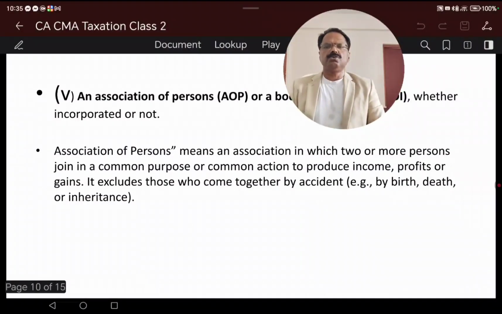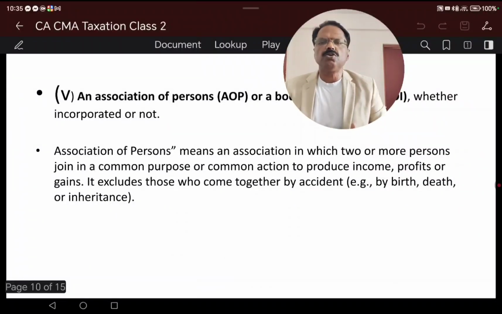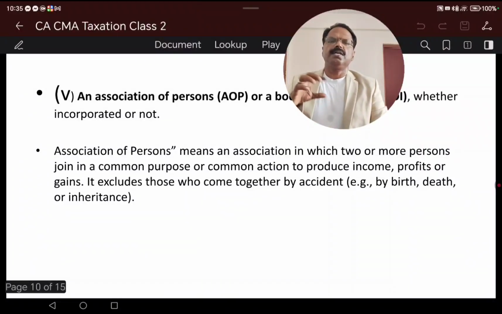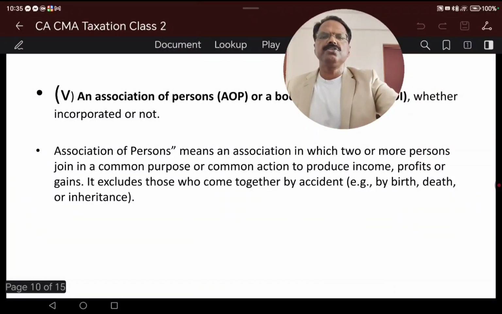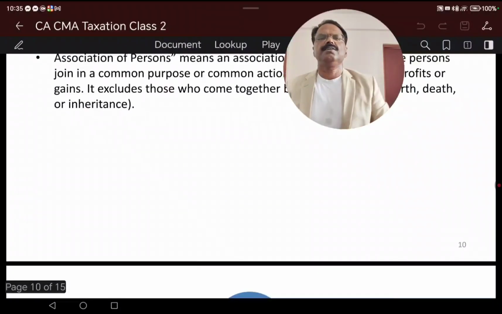In the same way, an association of persons means two or more persons joined together for a common purpose and to do a common business and generate income, with a motive to earn profit. So an association of persons and body of individuals are the fifth category.